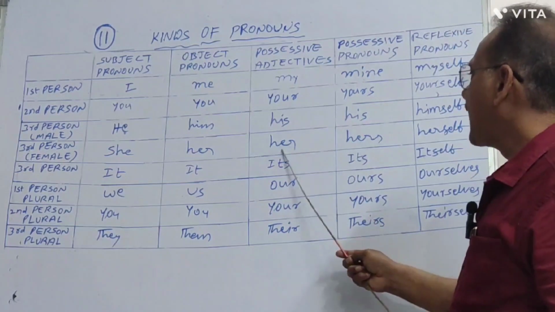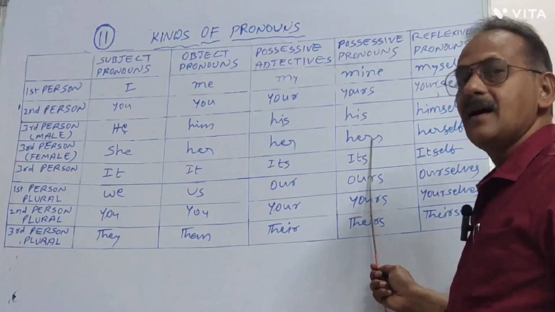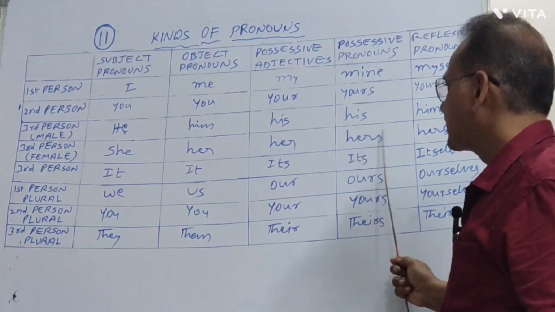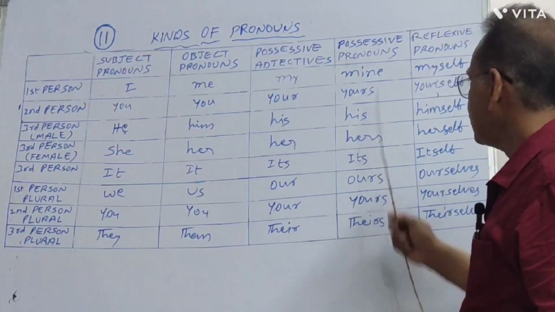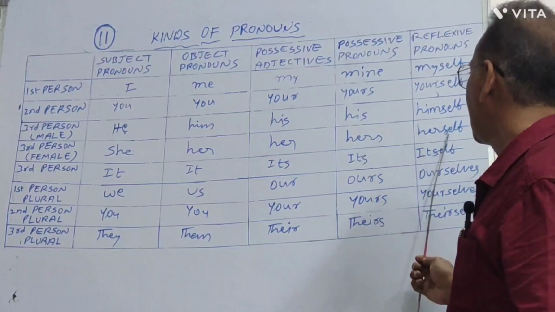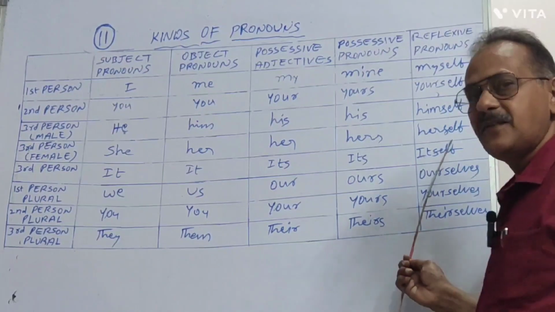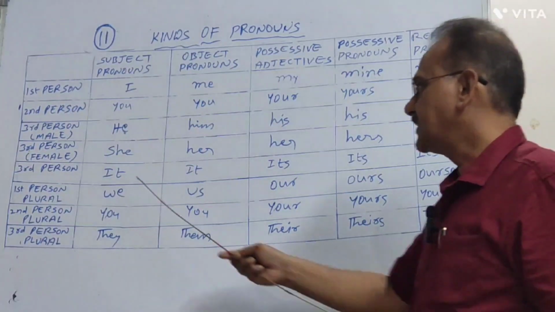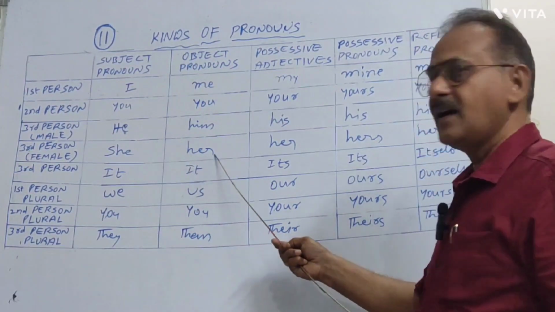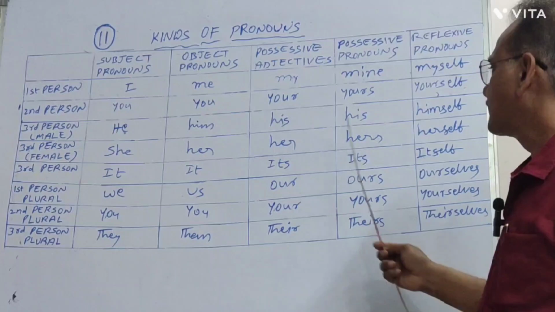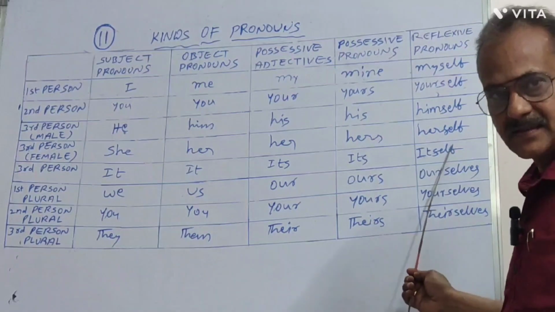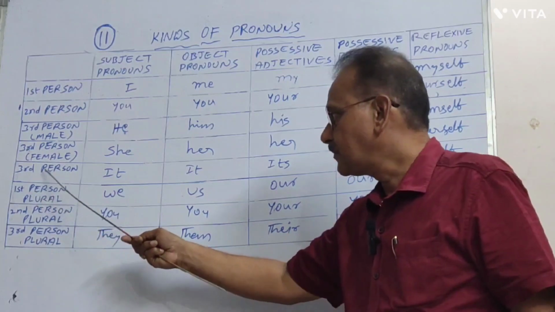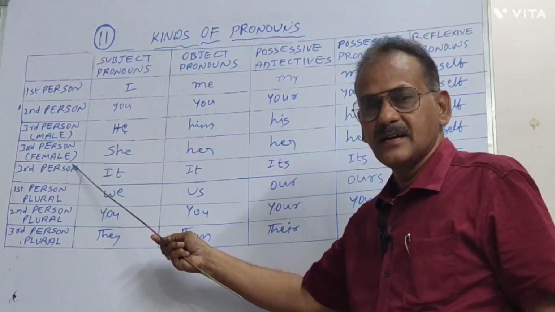This her becomes hers in possessive pronouns. In reflexive pronoun, it becomes herself. That means she, her, her, hers, and herself.